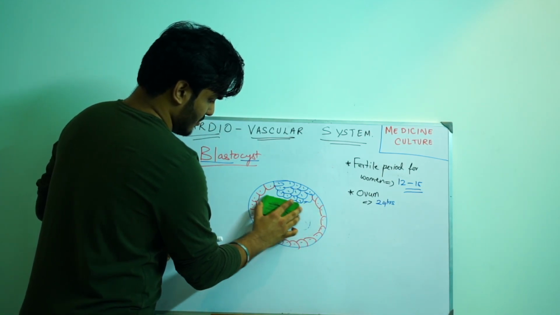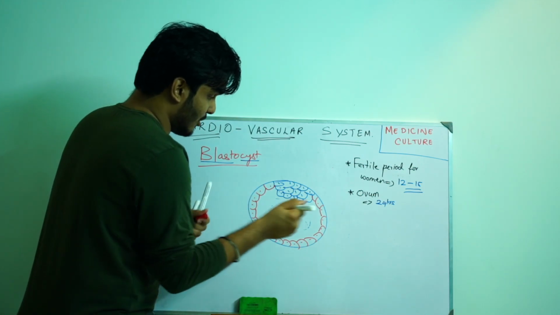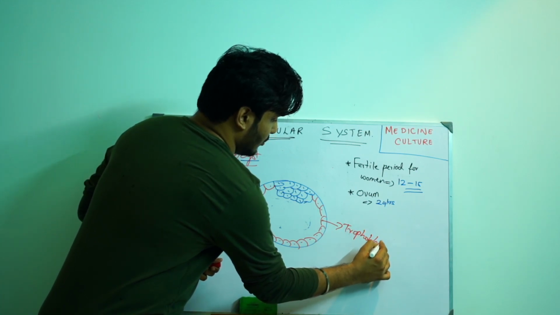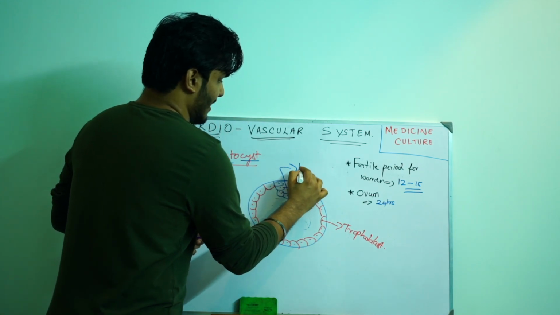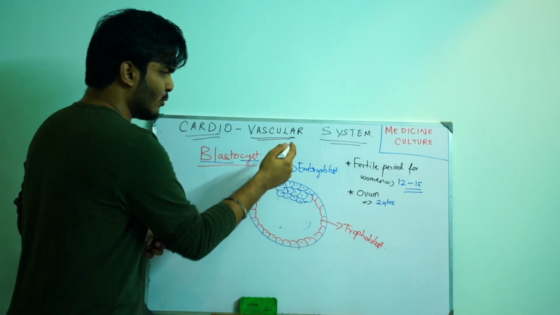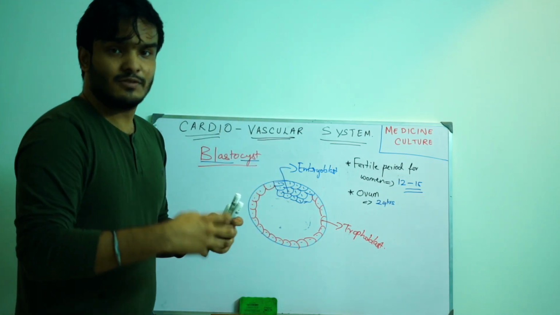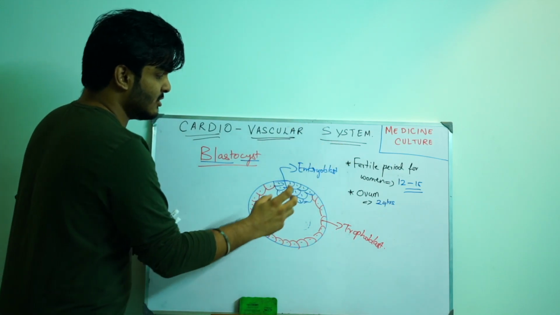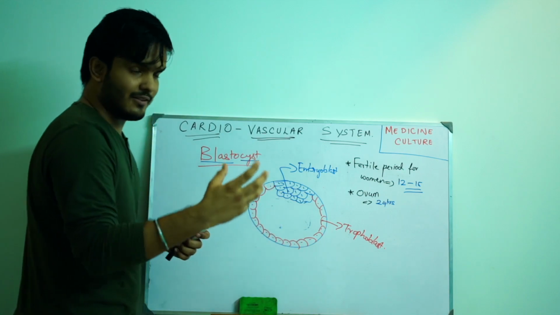So what is this outer cell mass and inner cell mass that I am talking about? This outer cell mass is called as trophoblast. The outer cell mass is called as a trophoblast, and this inner cell mass is called as embryoblast. Why is this called as a trophoblast? Why is this called as embryoblast? Because this inner cell mass is going to give germ layers for the future developing embryo. That's why it is called as embryoblast. This trophoblast, the outer cell mass, will be helpful in the formation of placenta.